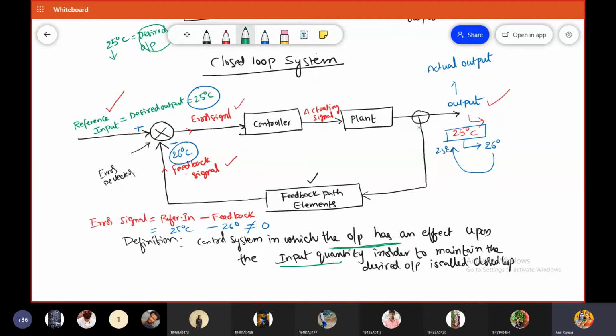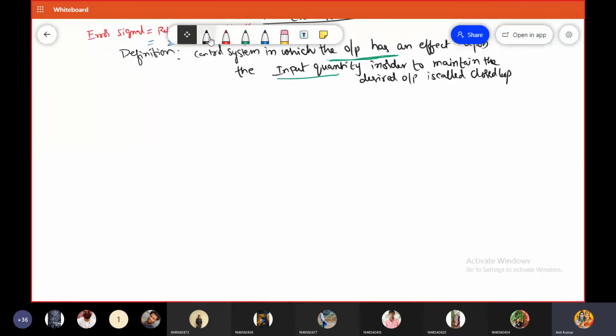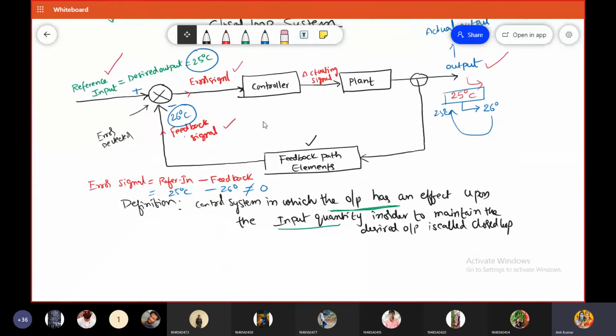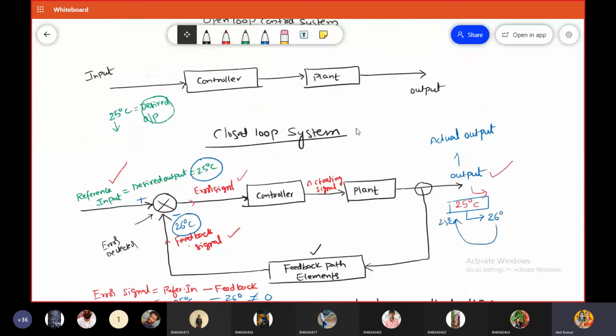Is it okay? Coming to the merits and demerits of open loop and closed loop control systems. How many blocks are there in the open loop and how many blocks are there in the closed loop control systems? Look at the diagram: this is the open loop control system block diagram, and this is the closed loop control system block diagram. How many blocks are there in each? Please respond to me in the chat box.